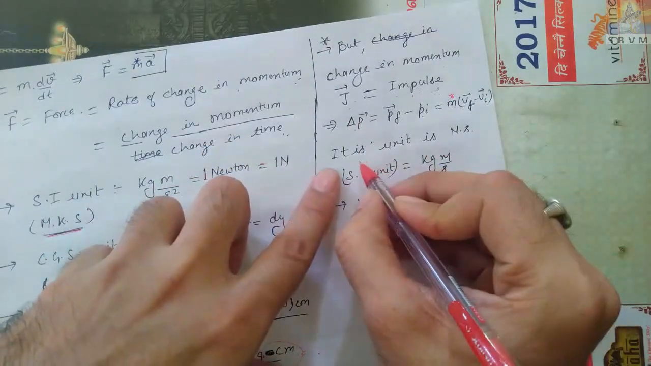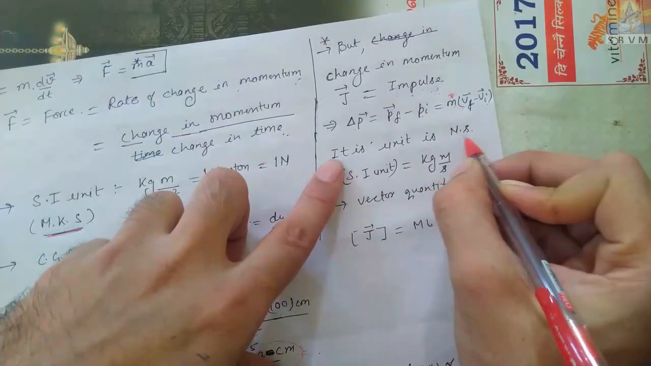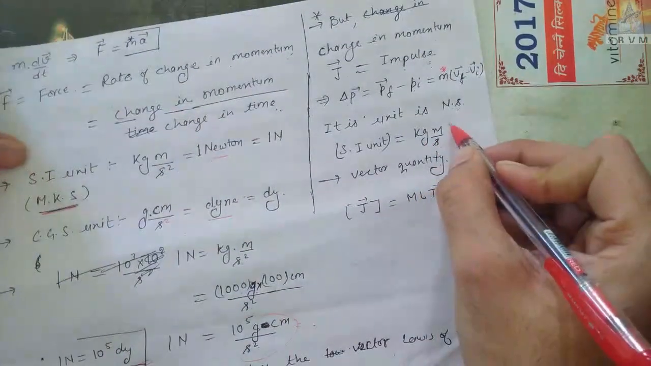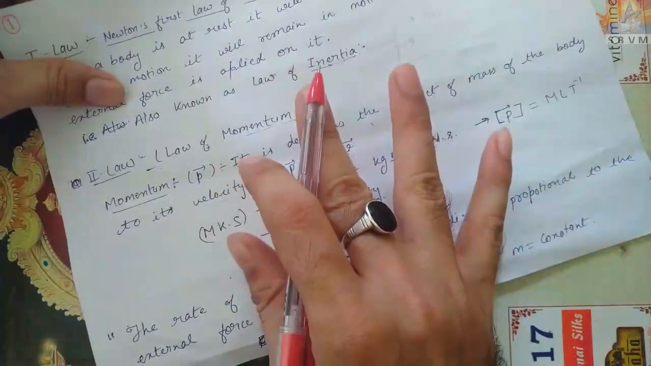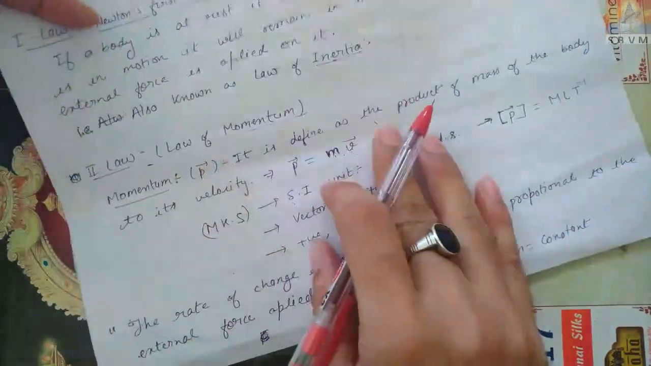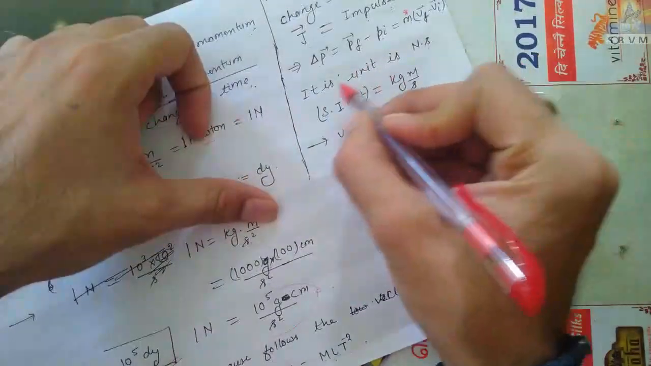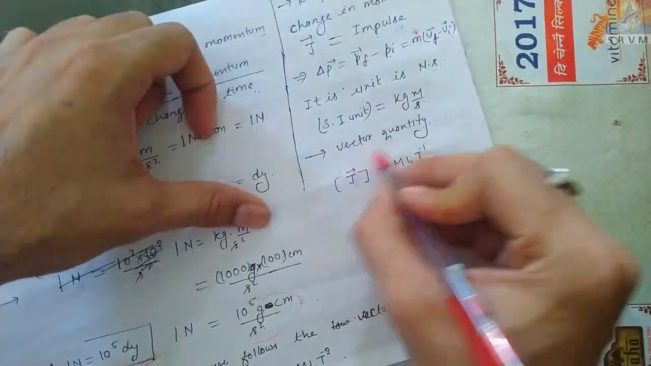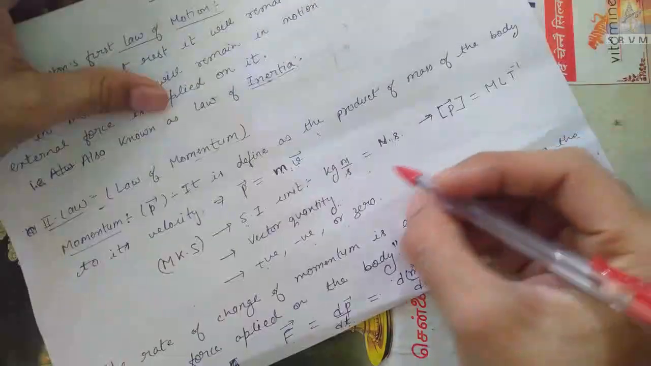Its SI unit is Newton second, or kg meter per second. The SI unit of this is the same as the SI unit of momentum, but both are different quantities. Momentum is only momentum, but change in momentum is impulse, and change in momentum with respect to time is force. Since this is only change in momentum, its SI unit is the same as momentum, and the dimension is also the same.